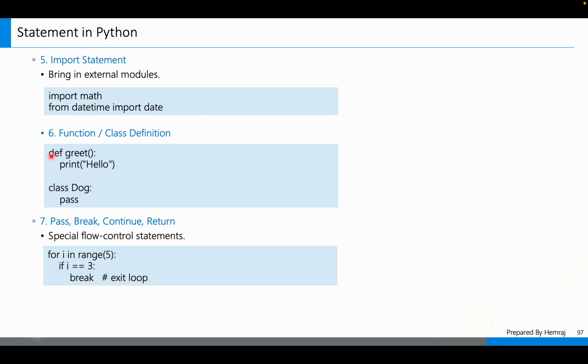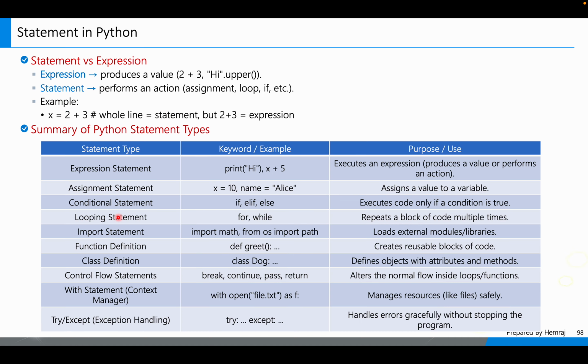Function, class: def greet, class Dog. That means we are defining here. Defining a function, def greet, means we are defining the function greet. Class Dog, we are defining the class Dog, right? So these are the function and class definition statements. Def greet is the function statement, and class Dog is the class definition, right? Then last, there are the pass, break, continue, return statements, especially flow control statements, right? So these are the types of statements in Python.